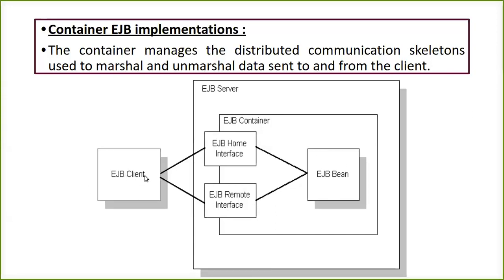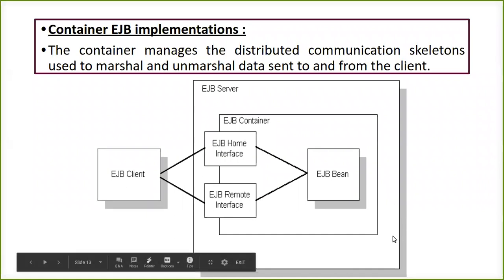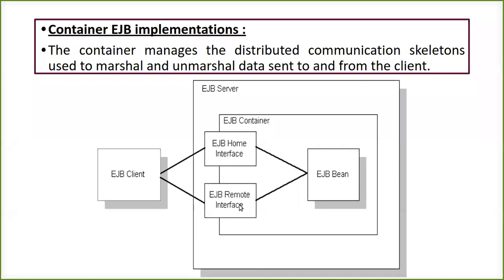So whenever a client is going to send some request or want to establish any communication, the request is going to pass to the server, and then the server is going to identify that this request is coming from the EJB client. So it has to be redirected to the EJB container. Fine, so the EJB container is going to be found here, and in that we have two things, that is home interface and remote interface.